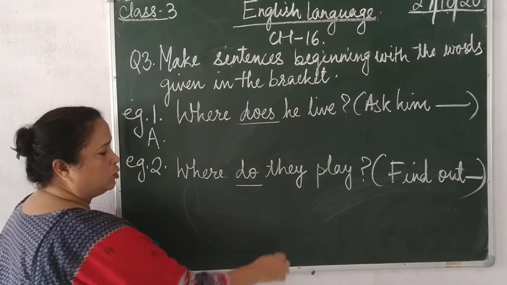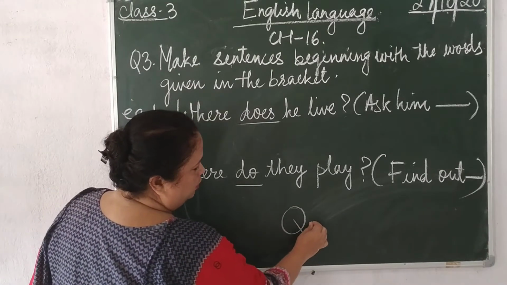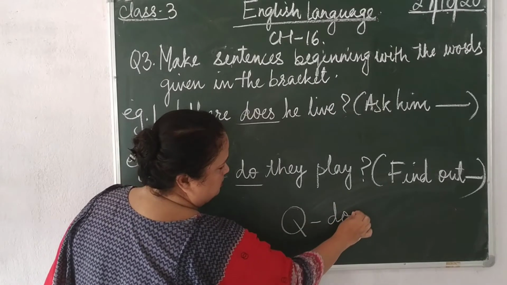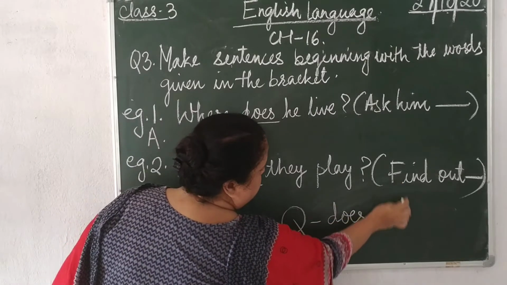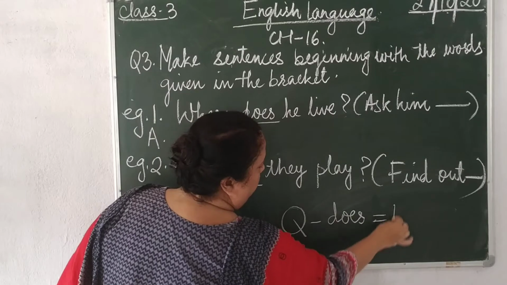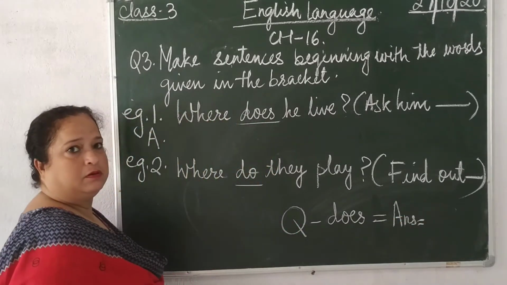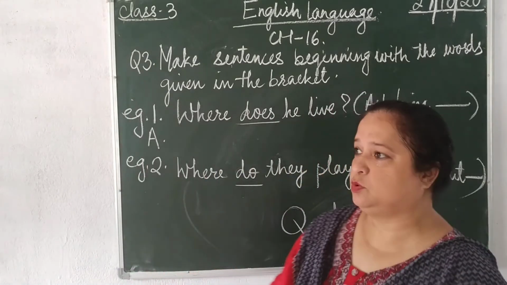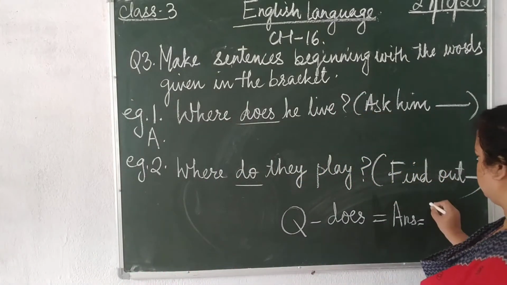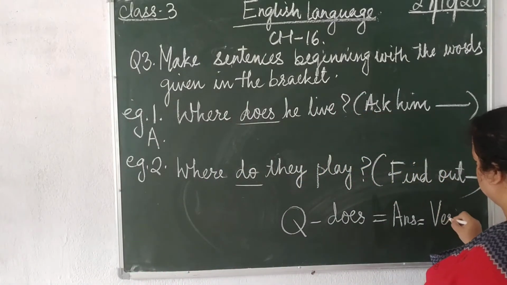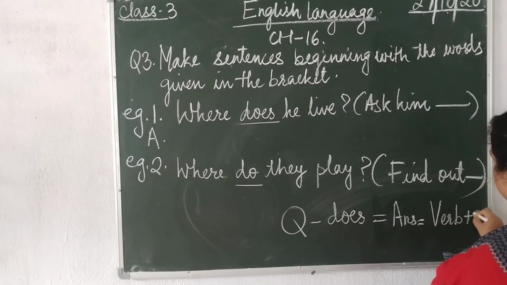So when the question has the word does, while writing the answer, we must remember one thing, and the rule is that we must remember to write the verb plus s.